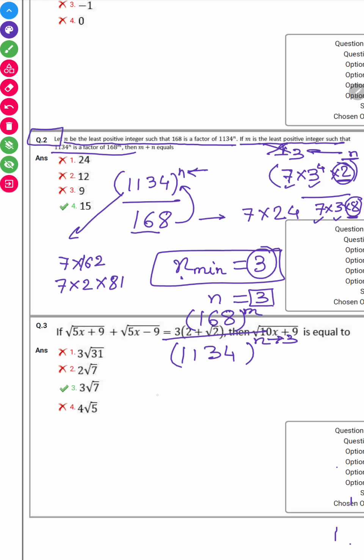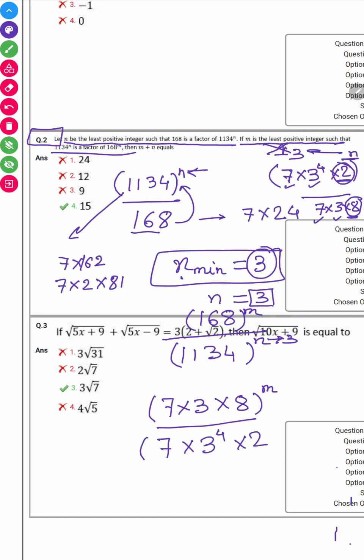And if we keep this in the broken form, 7 into 3 into 8 raised to power m divided by 7 into 3 raised to power 4 into 2 and whole power 3. Now, can I say that even with m as 1, this can be managed?